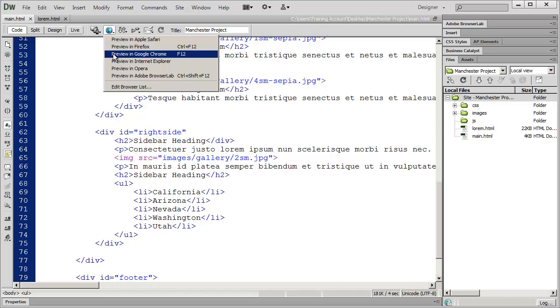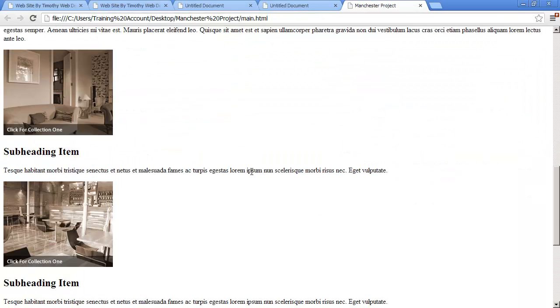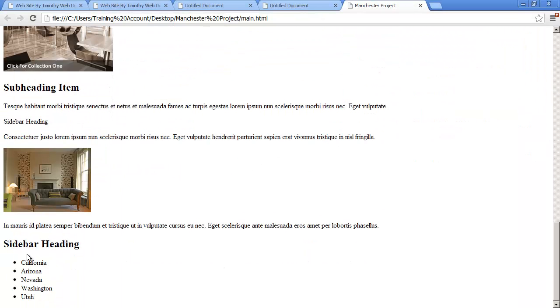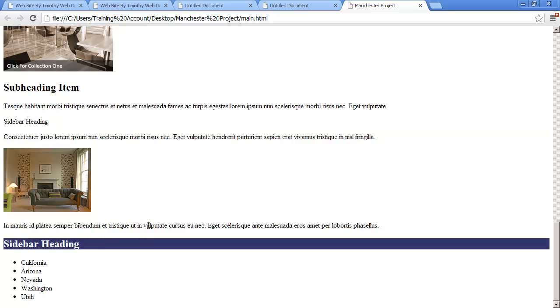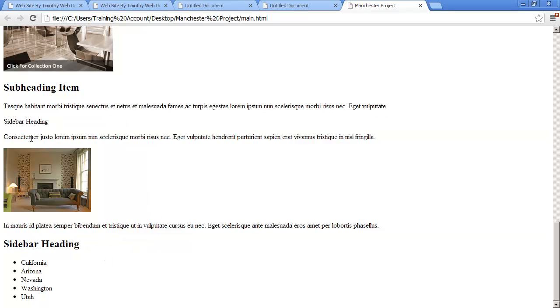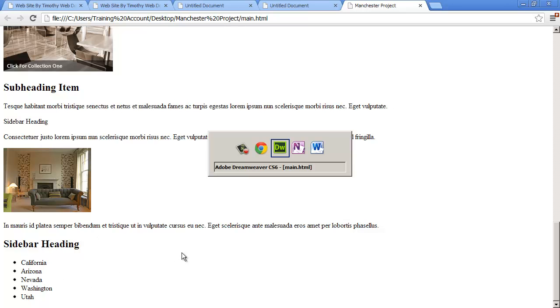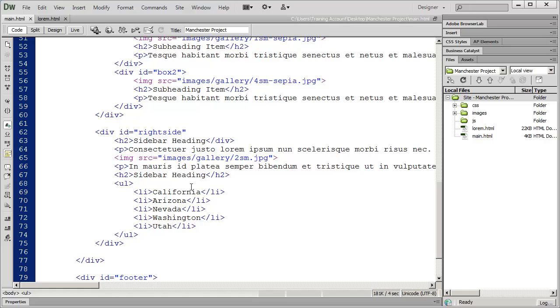And again, let's go ahead and preview this in Google Chrome. And there is our main sidebar heading right there. And actually, there's a mistake here. You can see sidebar heading isn't showing up as a subheading the way these other items are. Everything else here looks correct. I've got a couple of paragraphs, my image, my unordered list. So let's go ahead and take a look here and let's see what the problem is.